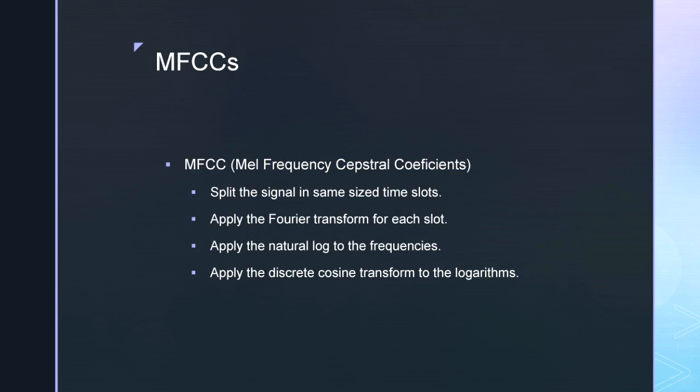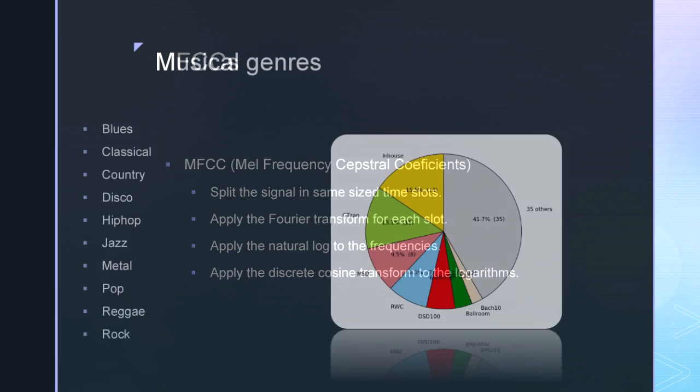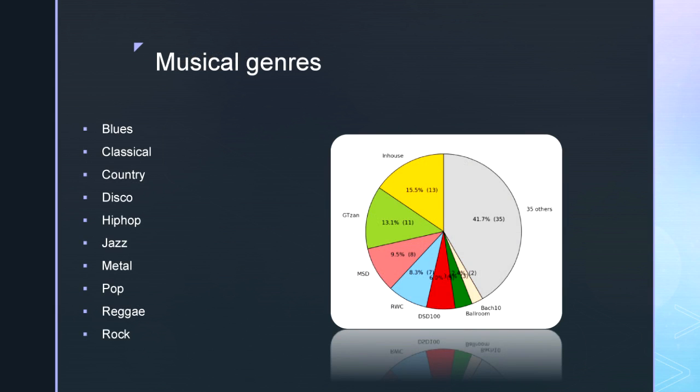The MFCCs, or mel frequency cepstral coefficients, are a set of numeric values obtained from processing the original song signal. With those coefficients, we get a time-frequency relation for each segment of the song. The genres for the classification are chosen from analyzing multiple song and genre datasets such as GTZAN and MSD, or Million Song Dataset. The list consists of the top 10 most common genres on all of them.